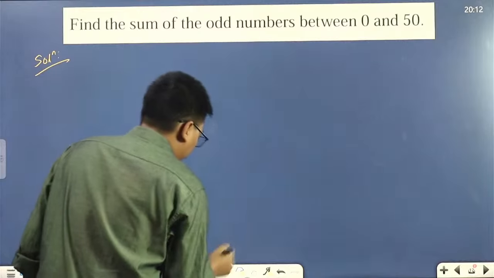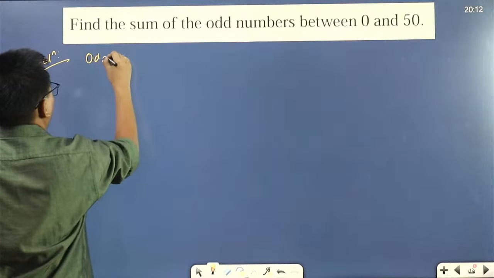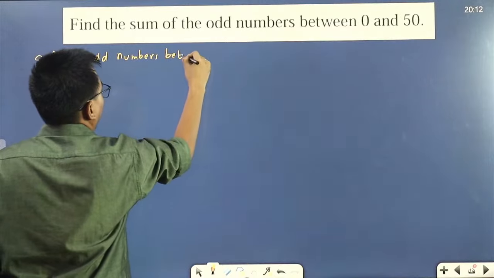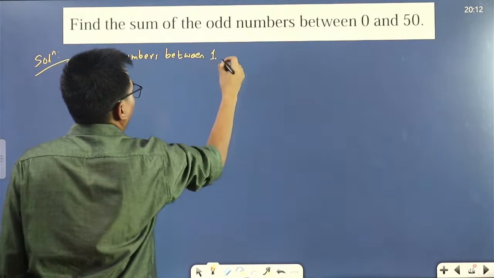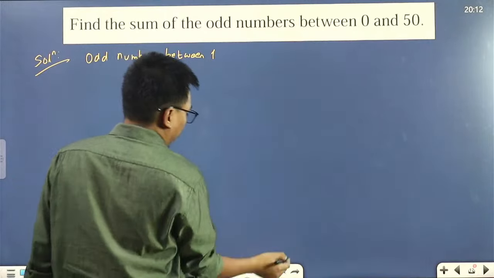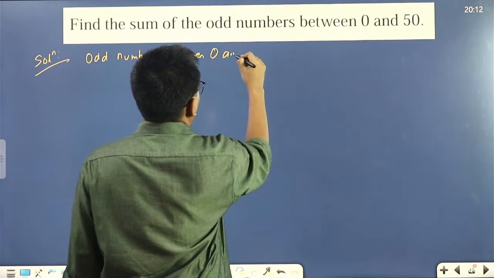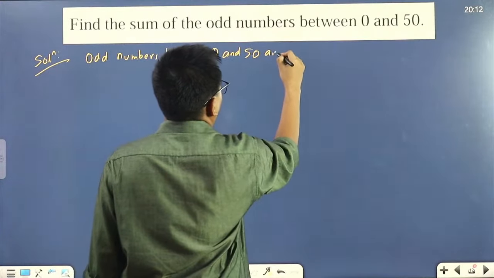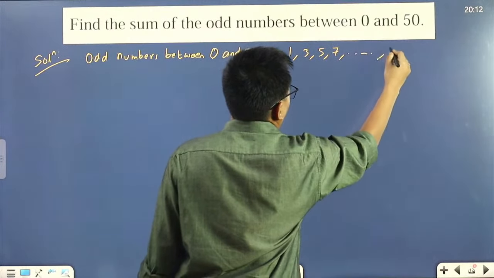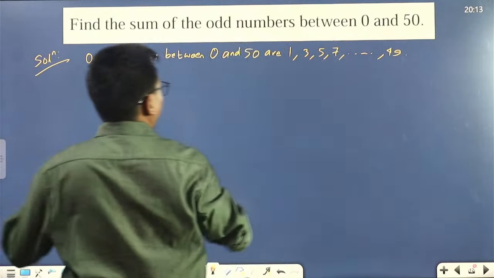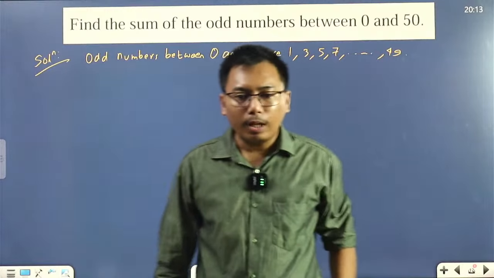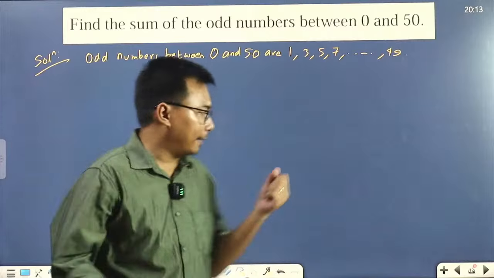Okay. So first let us write this. Odd numbers between 0 and 50. Odd numbers between 0 and 50 are 1, 3, 5, 7, up to 49. Okay. Now first of all, see, it's telling us to do this.